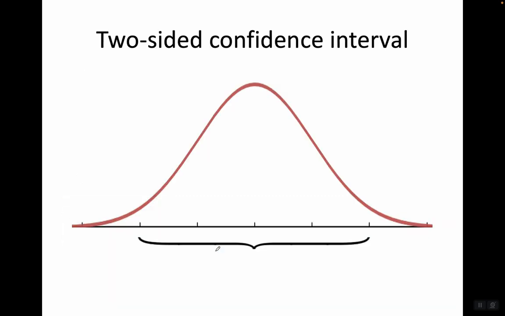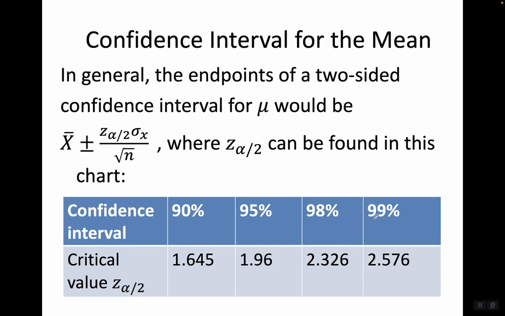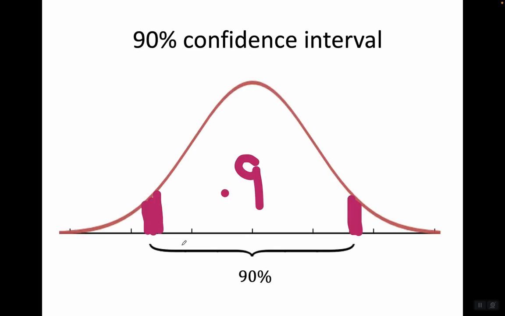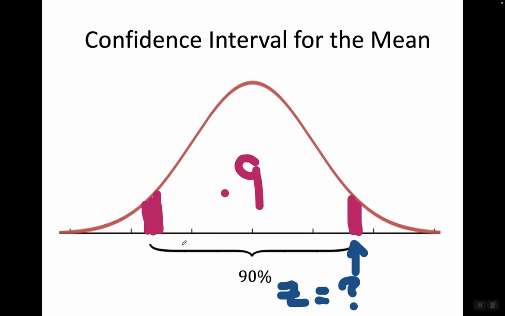Okay, we need to talk about what all of this means. Two-sided confidence interval. So it's going to be somewhere between here and here, and it's not going to include this stuff in the tails. That's what we mean by two-sided. Again, the endpoints of the confidence interval are going to look like this. Z sub alpha over 2, since it's a 90% confidence interval, we're going to have 1.645. What do we mean by z sub alpha over 2? What on earth is that? Well, we have a 90% confidence interval. Another way of putting this is our confidence level is 0.9. So to find a confidence interval for the mean, we need to know what the z value is, okay?